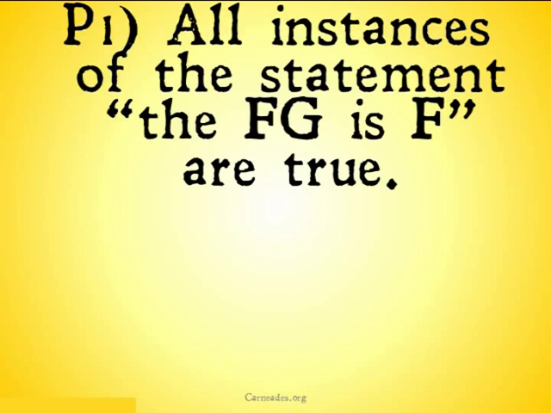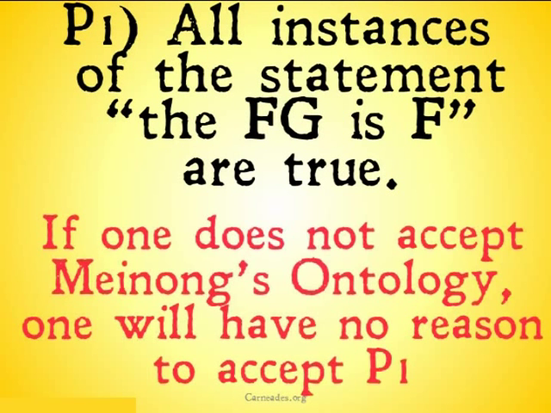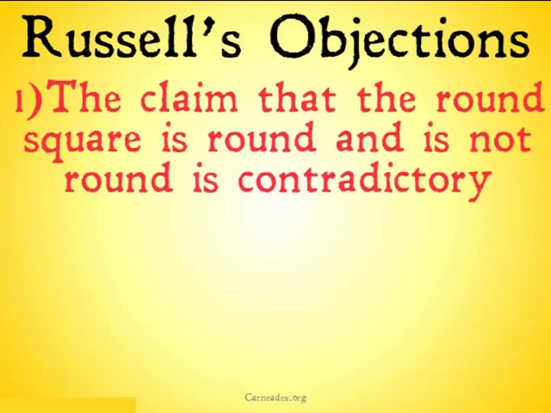Now, the first premise, all instances of the statement, the FG is F, are true. The most simple way to object to this premise is to simply reject Meinong's ontology. If one doesn't accept Meinong's theory of objects, there's going to be no reason to accept premise 1. Bertrand Russell offered us some reasons we might not want to accept Meinong's theory.